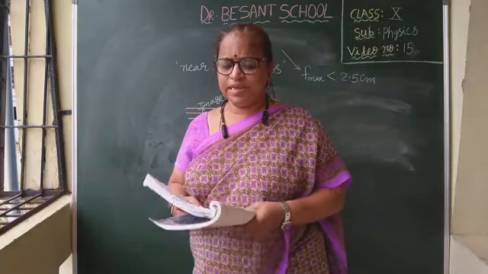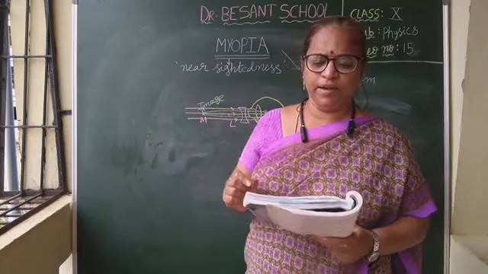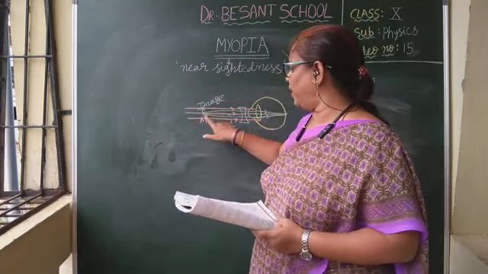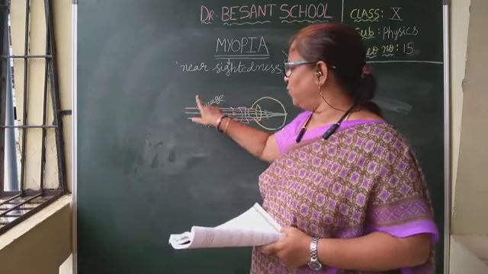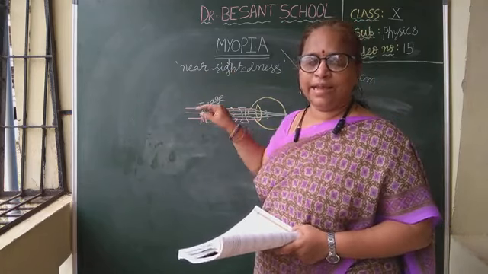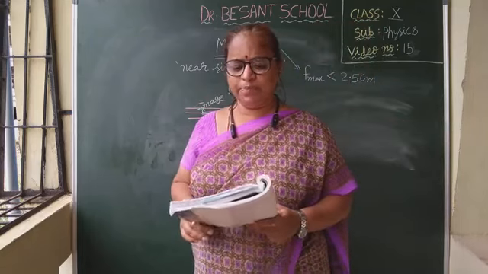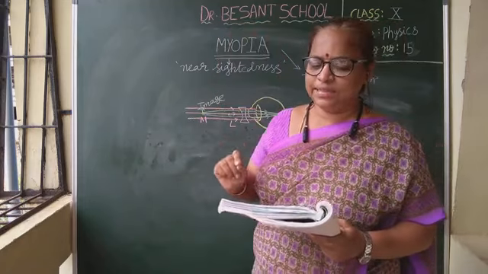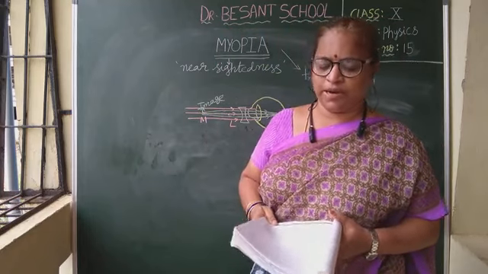Now, how can you decide the focal length of the lens to be used to correct myopia? To correct one's myopia, we need to select a lens which forms an image at the far point for an object at infinity. The object which is at infinity, its image should be formed exactly on that person's far point. Like that, the lens focal length should be chosen. We need to select a biconcave lens to achieve this. The image acts like an object for the eye lens, hence the final image is formed on the retina. Let us find the focal length of this biconcave lens.